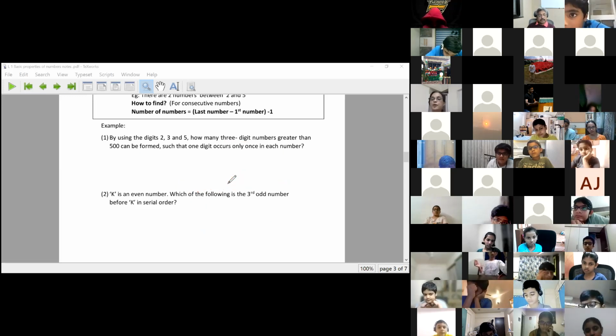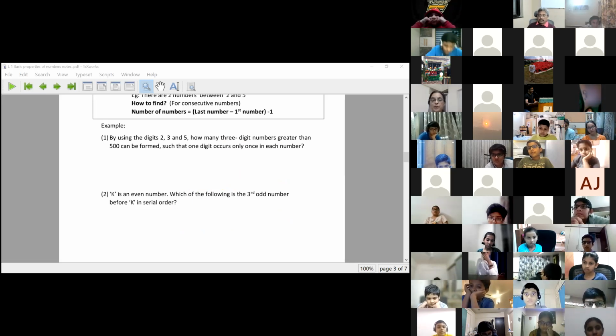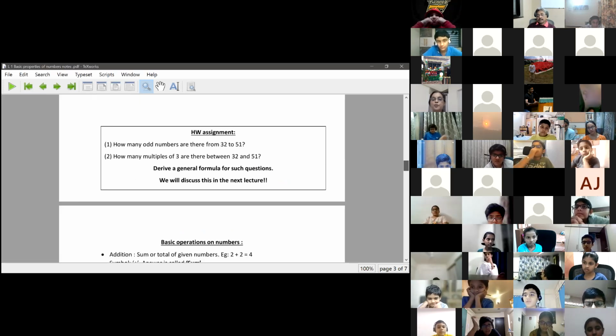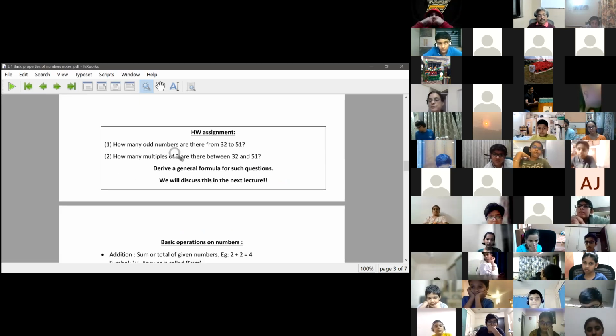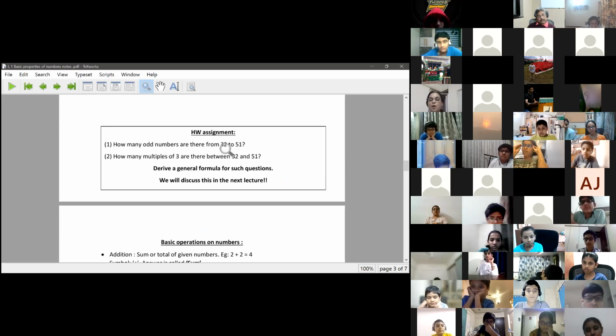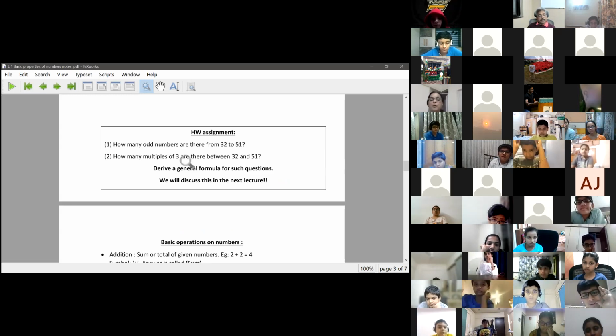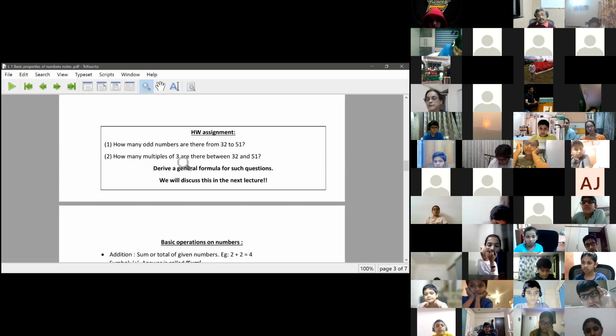I would want you to carefully study whatever we have talked about after today's lecture. Okay, and I want you to do these two questions. I will send the notes. How many odd numbers are there from 32 to 51? Try and do this question at home. And how many multiples of 3? What is the meaning of multiples? Numbers divisible by 3 between 32 and 51.